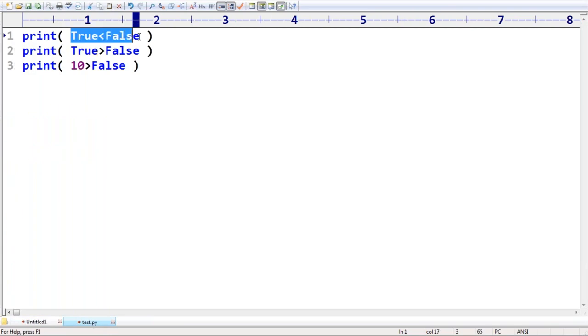Now, can you please tell what is the answer? True less than false, what is the answer we are going to get? False is the answer. Correct, right? Next, true greater than false. True is the answer. 10 greater than false: True is the answer, because 10 is greater than 0.